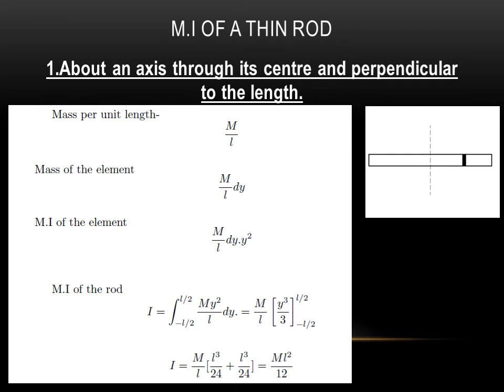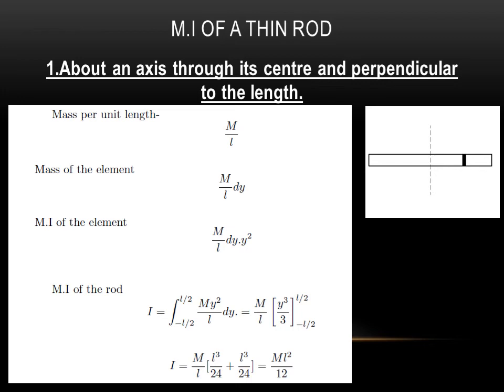Now let us find out the moment of inertia of a thin body. We will consider two cases. First one will be the moment of inertia about an axis through its center and perpendicular to its length. So the moment of inertia about an axis which is passing through the center and perpendicular to its length.